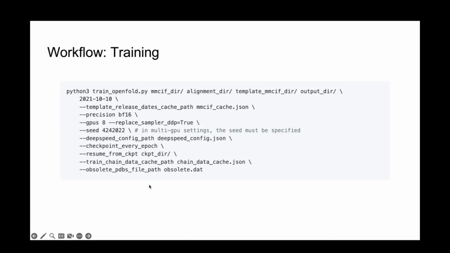You pass your two caches here. This is the template cache I mentioned. This is the training cache I mentioned. So those are generated by those two scripts I mentioned earlier. And then this obsolete PDBs file comes with the MMCIF files that you download from PDB. And that's pretty much it. This will start an OpenFold training run and get you started.